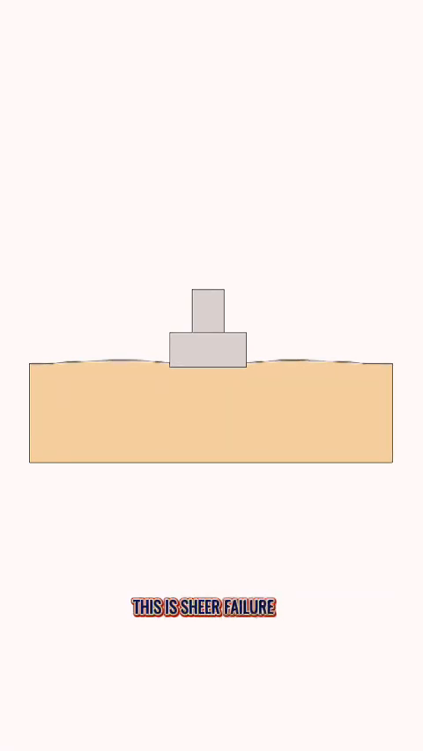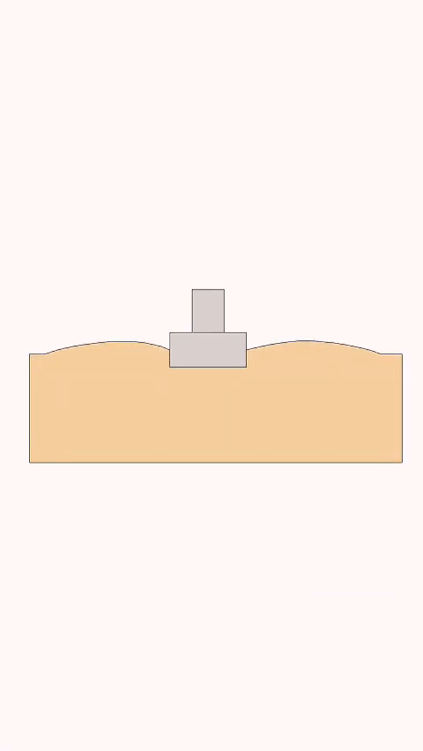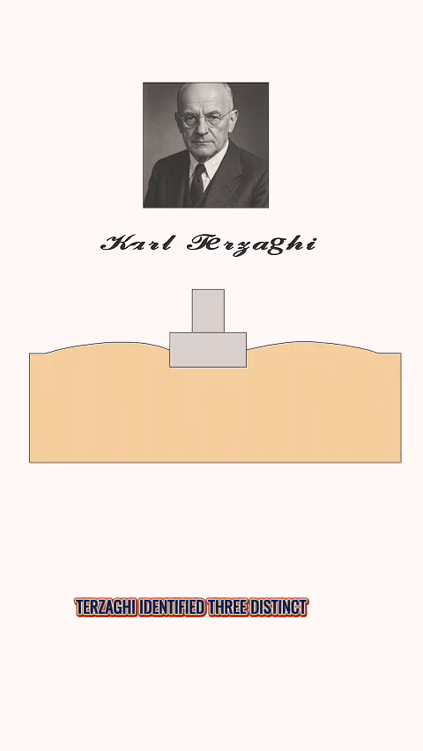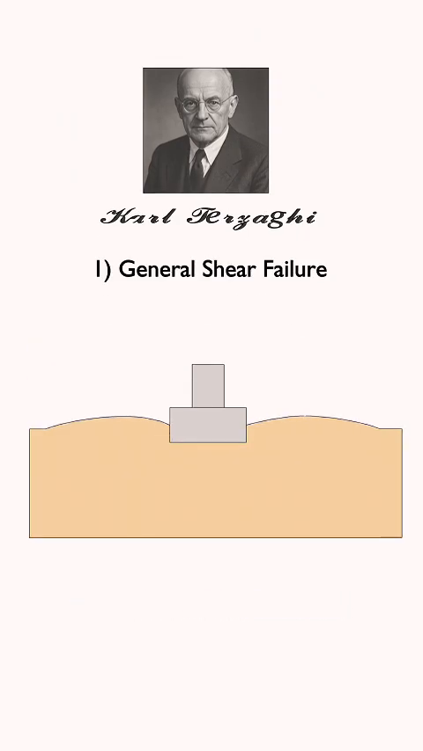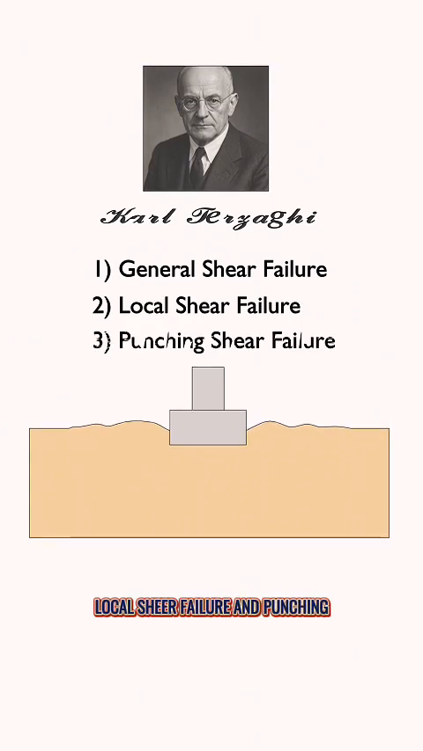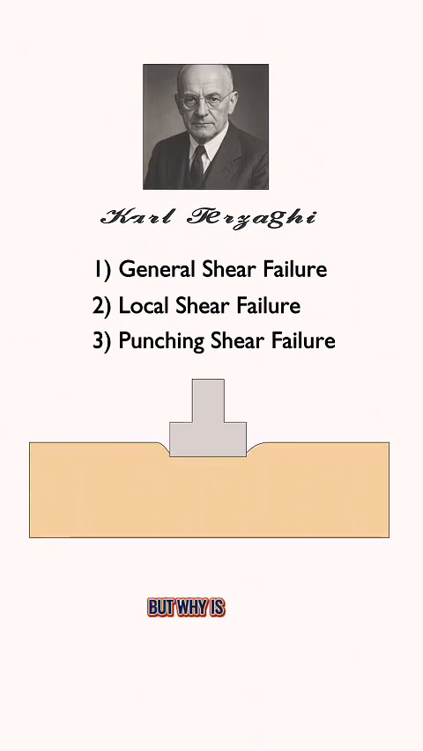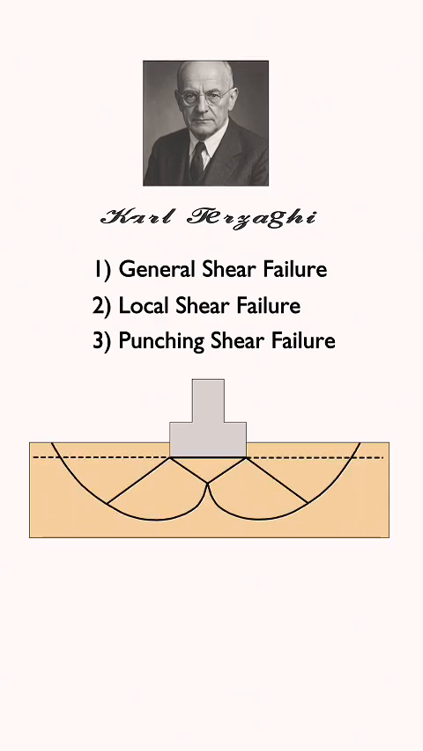This is shear failure in shallow foundations. In the early 20th century, Karl Terzaghi identified three distinct types of failure in shallow foundations: general shear failure, local shear failure, and punching shear failure. But why is this so important? By analyzing these types of soil failure, Terzaghi developed a method for determining the bearing capacity of soil, a crucial